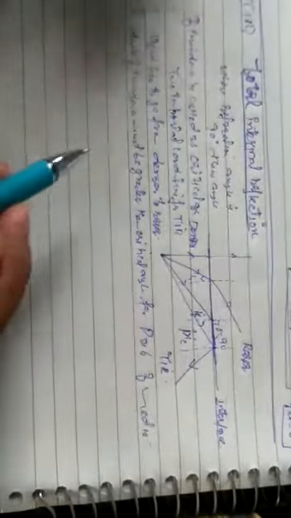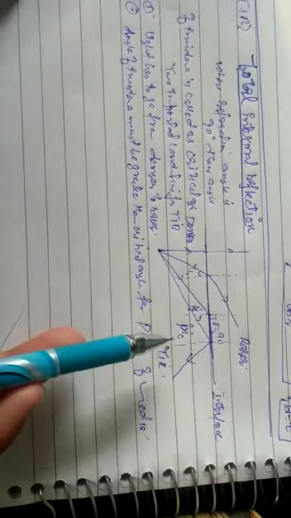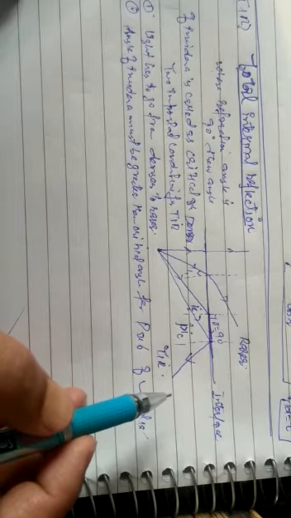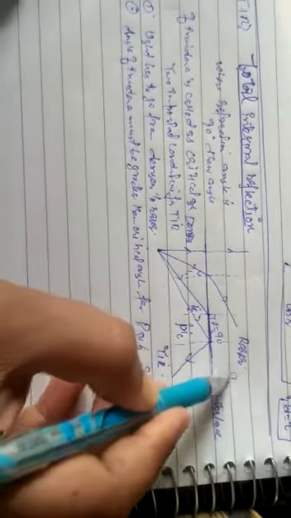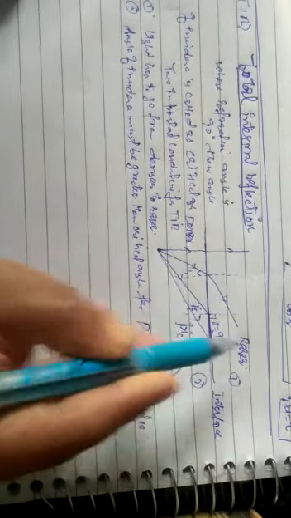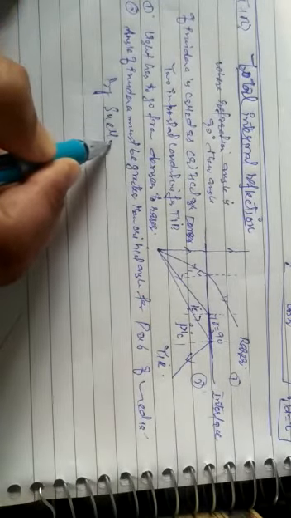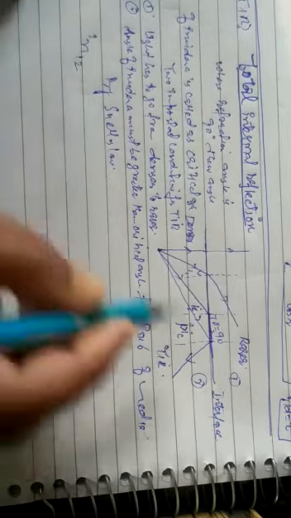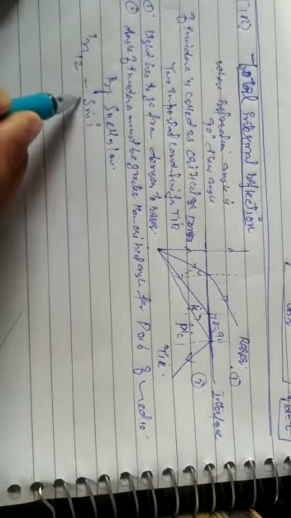Now let us see the relation between the refractive index of a medium and the critical angle. In the diagram, this is the first medium, this is the second medium, and the ray goes from here to here. By Snell's law, can I write n12, the refractive index of the first medium with respect to the second, as sin i by sin r?